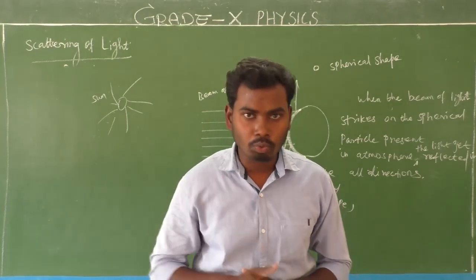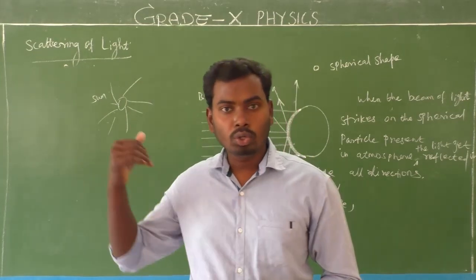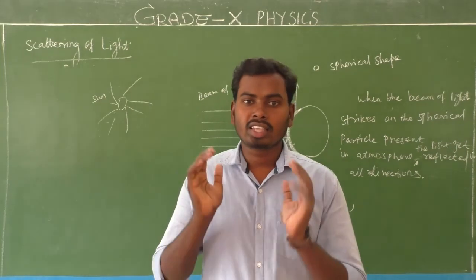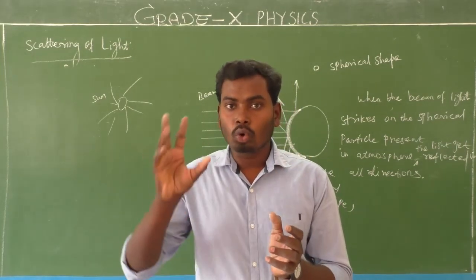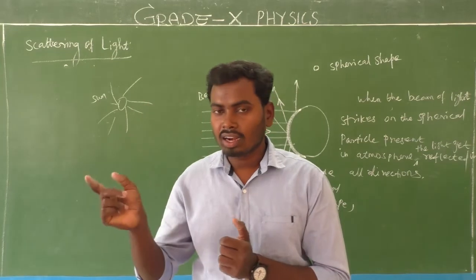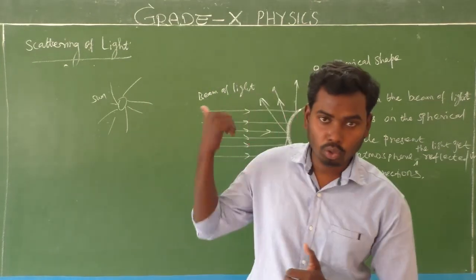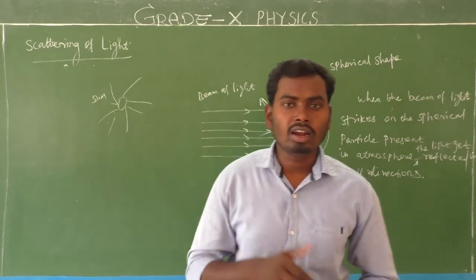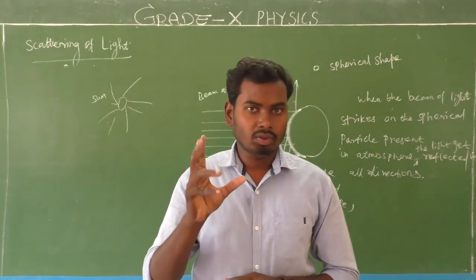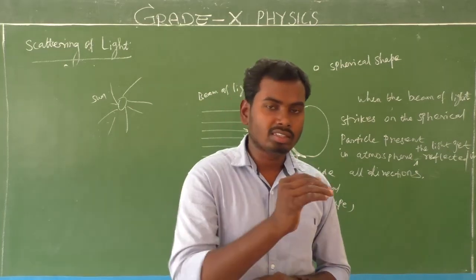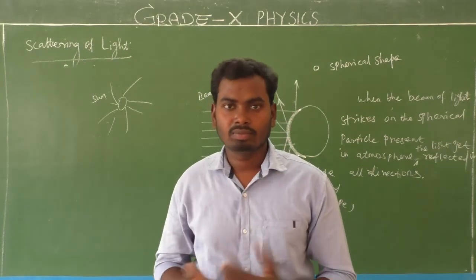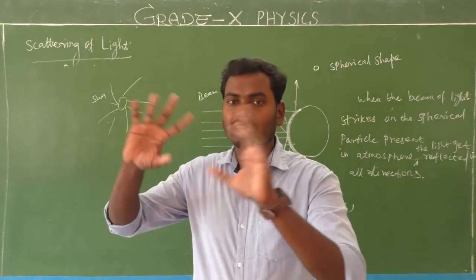Then, due to the scattering of light, the sun appears red at sunrise and sunset. That is the reason, because scattering is happening there.